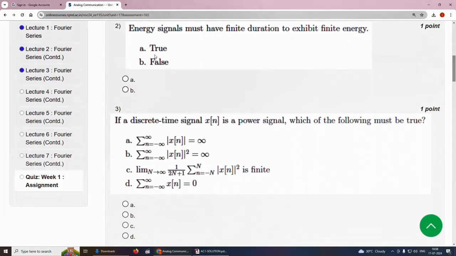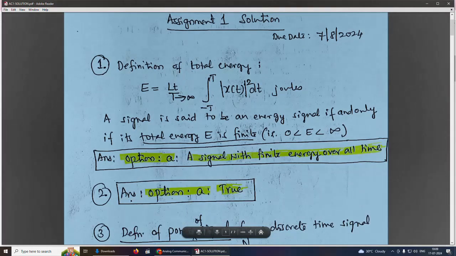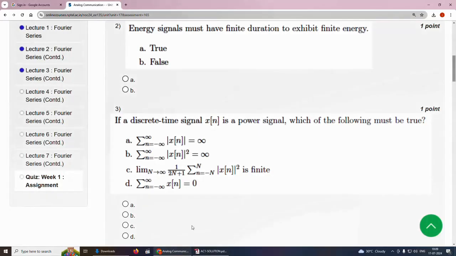Second question, energy signals must have finite duration to exhibit finite energy. The solution is, answer is yes, option A, true.